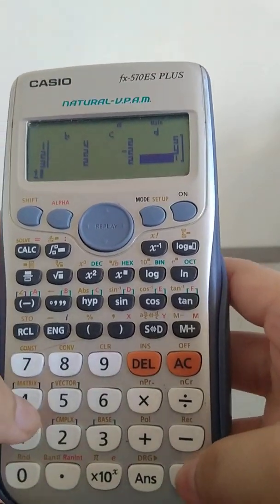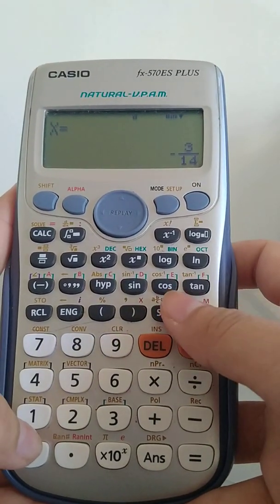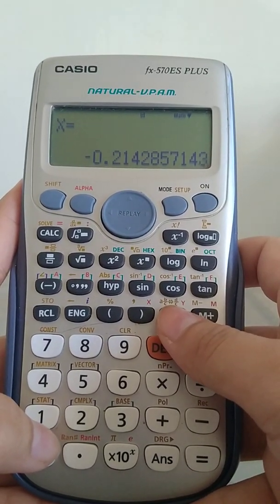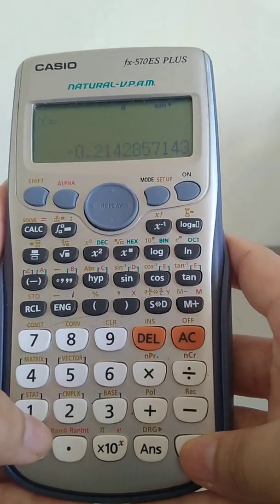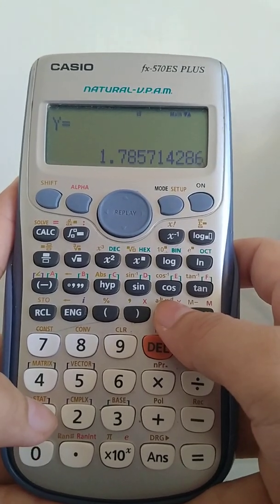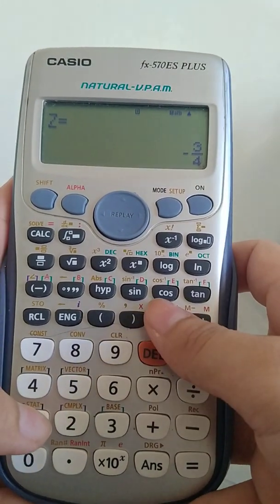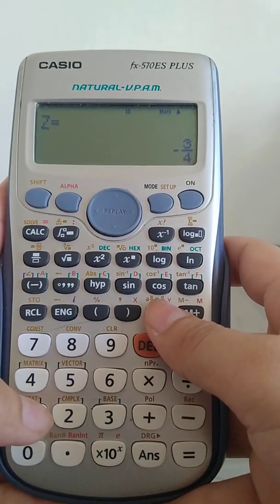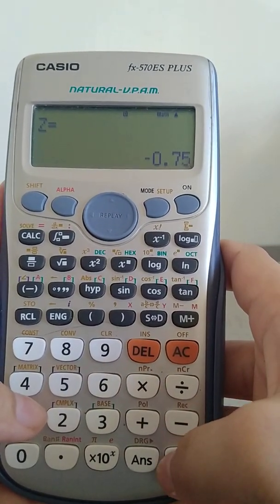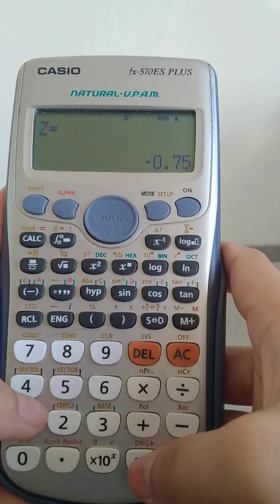So, press equal sign to obtain the value. We have the value of x is negative 3 over 14, which is negative 0.21 approximately. Press equal sign to find the value of y, which is 25 over 14, which is 1.79 approximately. And then another, press equal sign. The value of z will be negative 3 over 4, which is negative 0.75. So that is the value of x, y, and z.